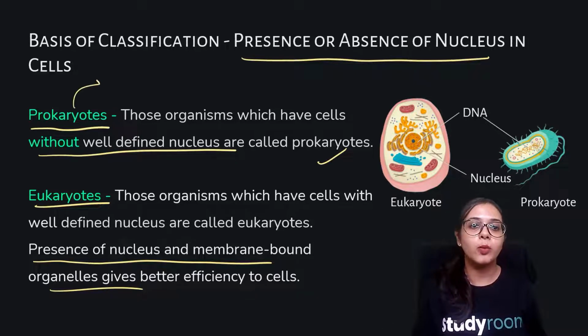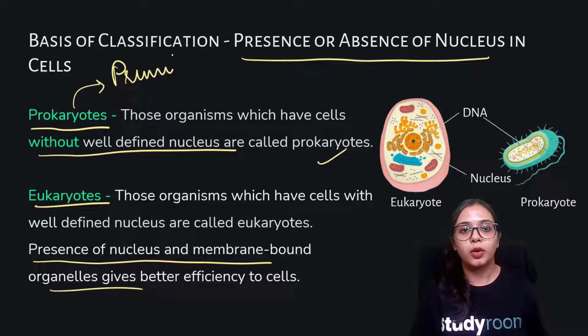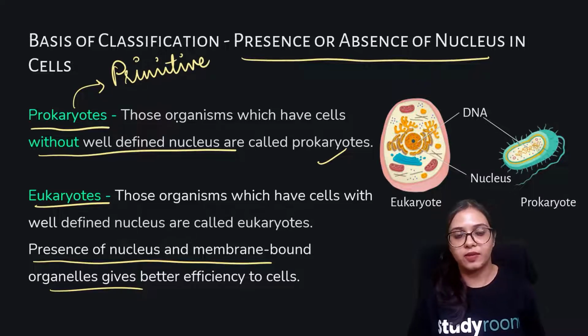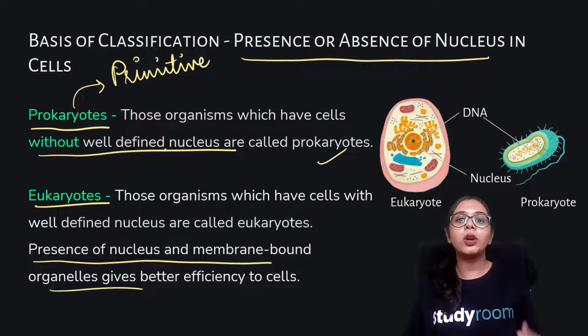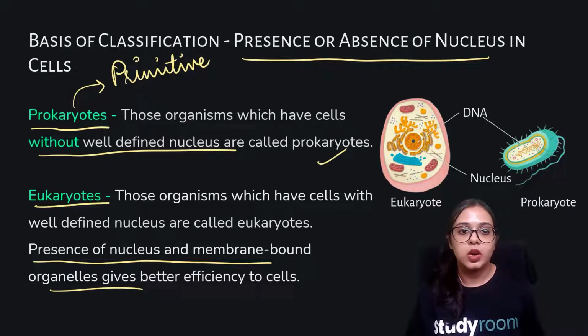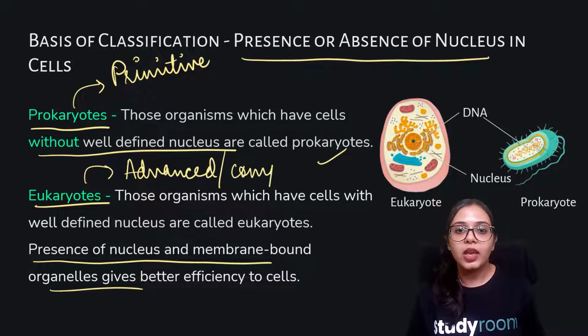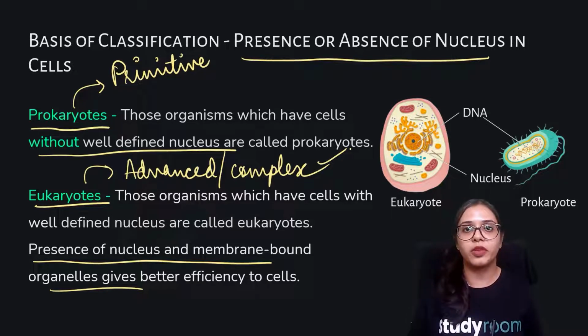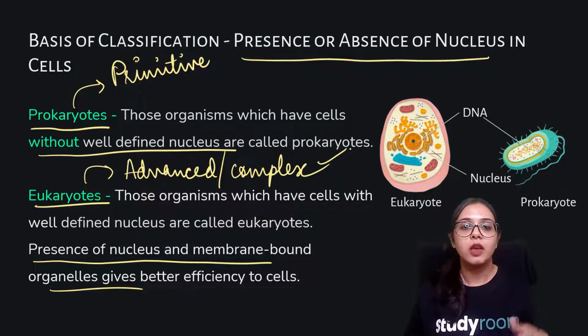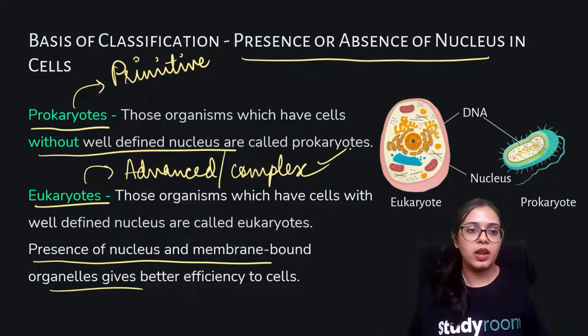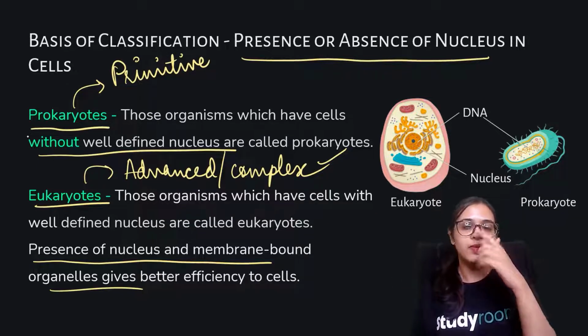So you can say that prokaryotes are the primitive organisms. It means that they do not have very well differentiated or well defined features. Whereas eukaryotes are more advanced, or more complex, because they have more defined characteristics. They have a more defined nucleus, they have membrane-bound organelles, so complications are increasing, and obviously there has to be some succession.